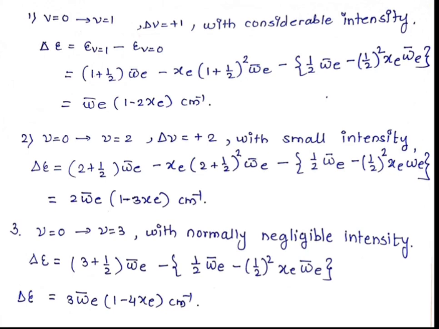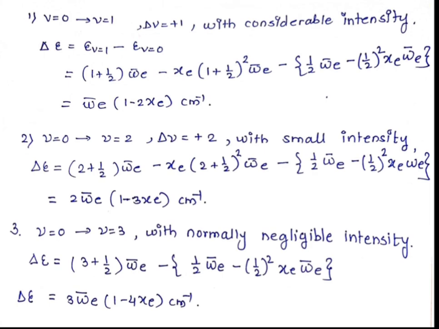Respectively, this is the change in energy of the first transition or the fundamental absorption, then this is the change in energy of the second transition or the first overtone, and this is the change in energy of the third transition or the second overtone.